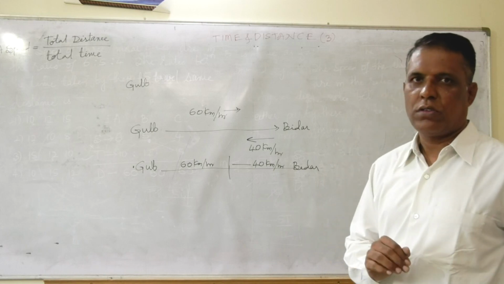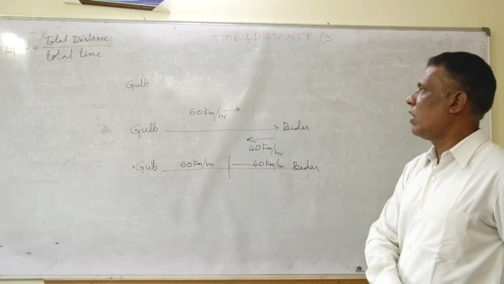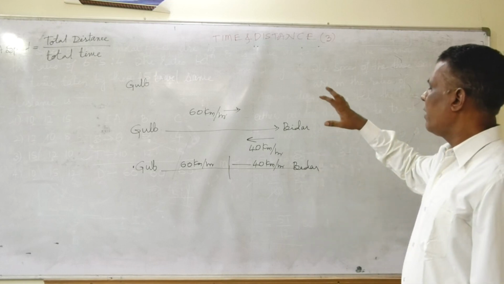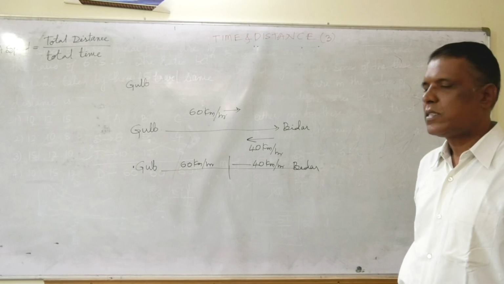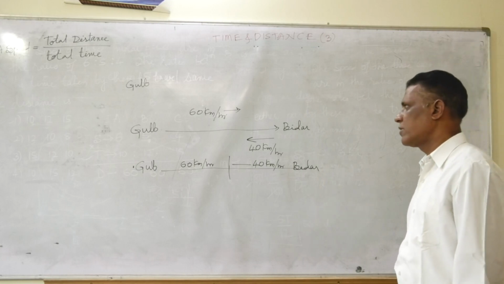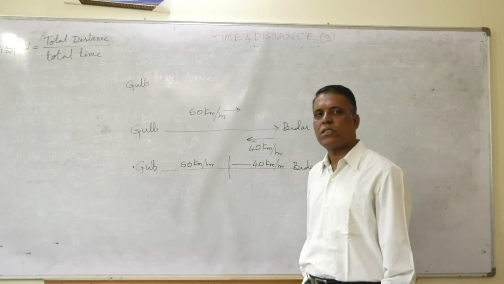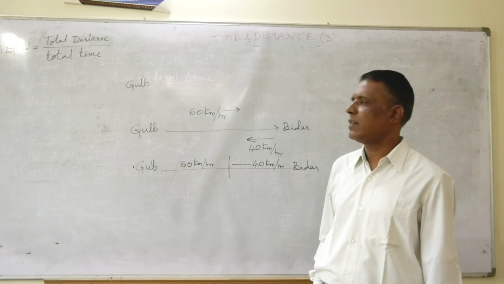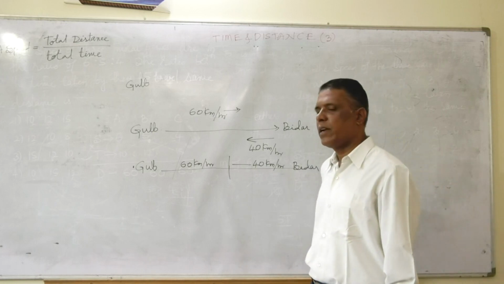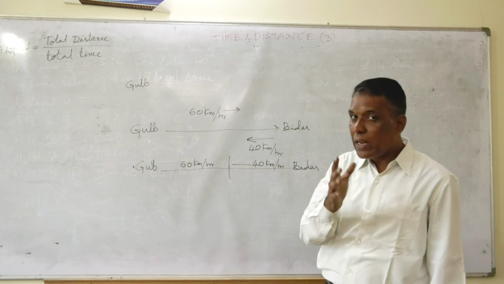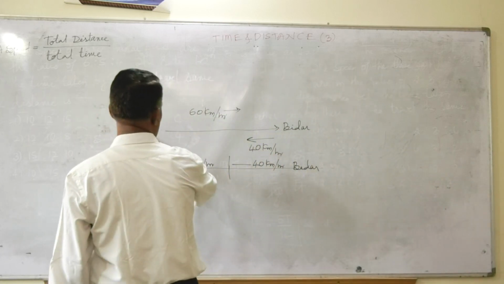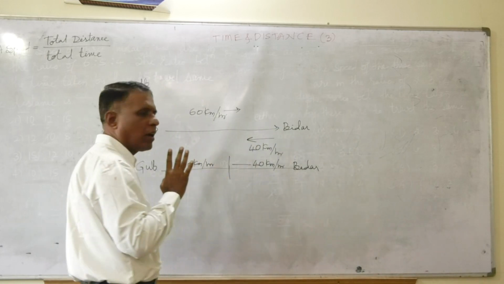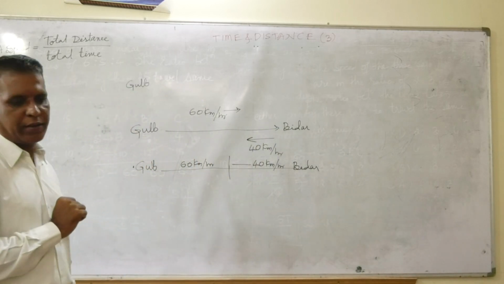It is because, please see in this question, distance is a constant, friends. Distance is a constant which I have not highlighted. How much distance from Gulbarga to Bidar, I have not highlighted.